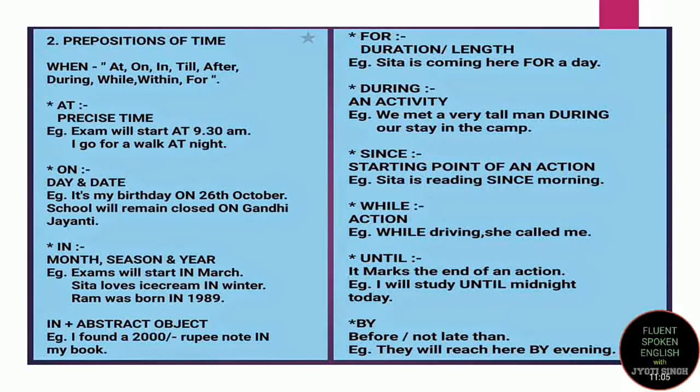For is also a preposition of time which is used to tell about the duration or the length. For example, Sita is coming here for a day. So whenever I have to tell about someone who is coming for say a day or 2 days or 10 days, I use the word for. So for denotes duration. So Sita is coming here for 1 day.